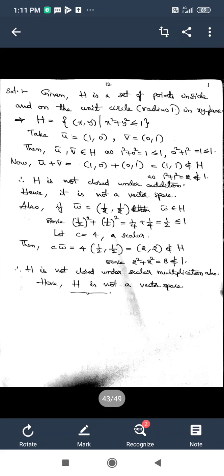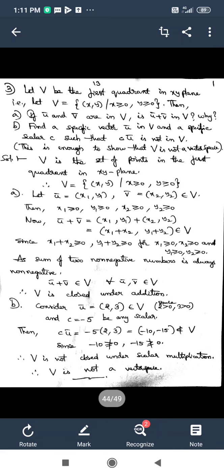Now let us move on to the next problem, the third one. We are solving problems on vector spaces, and now we have arrived at the third problem, and let us see what the problem is. Let V be the first quadrant in the xy plane.